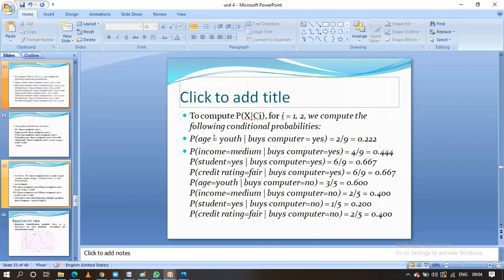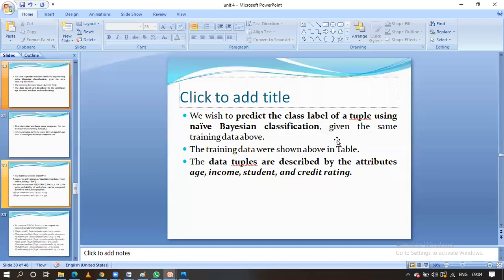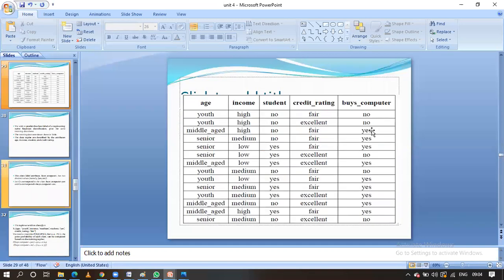Probability of age equal to youth given buying computer equal to yes. When buying computer equals yes, how many youth are there? That one we have to write down here. Let us check how many youth are there for buying computer equal to yes. Here for this yes, is there youth?